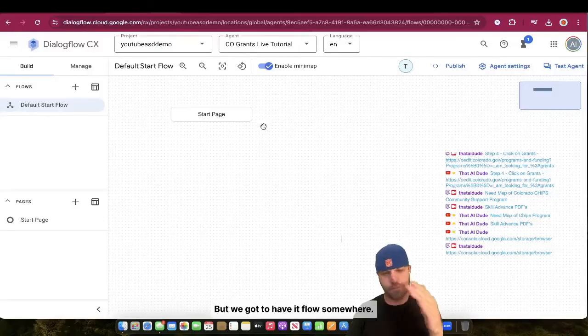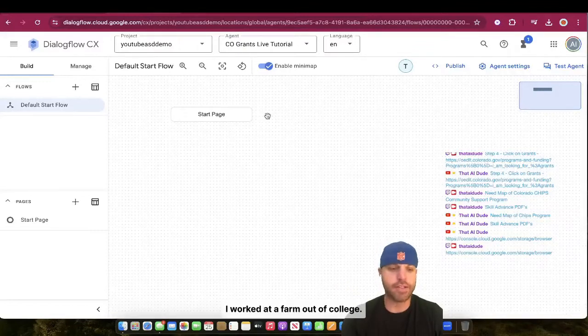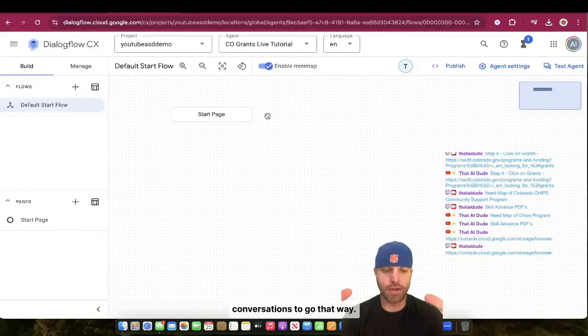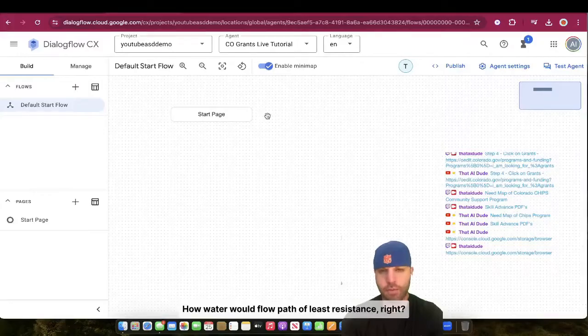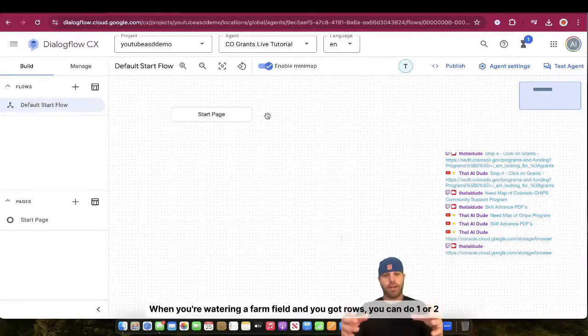All right, but we got to have it flow somewhere. And again, I explained this like watering a farm field. I worked at a farm out of college. It was an easier way for me to explain how to get these conversations to go that way. Think about how water would flow. Path of least resistance, right? When you're watering a farm field and you've got rows, you can do one or two things.